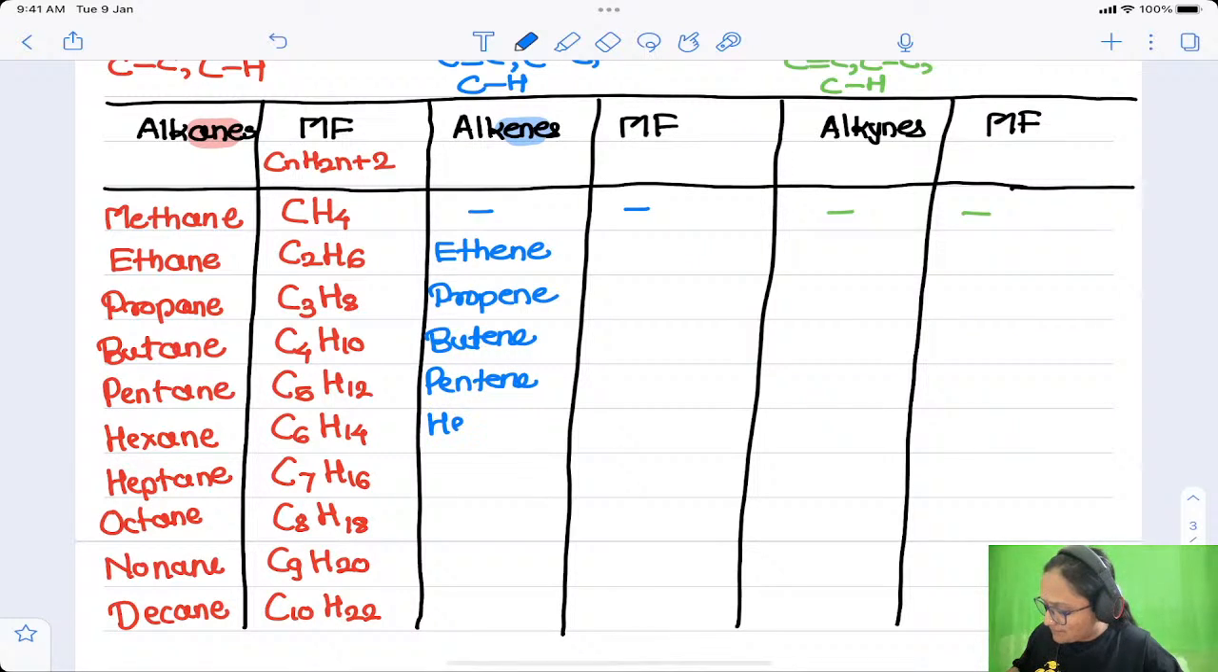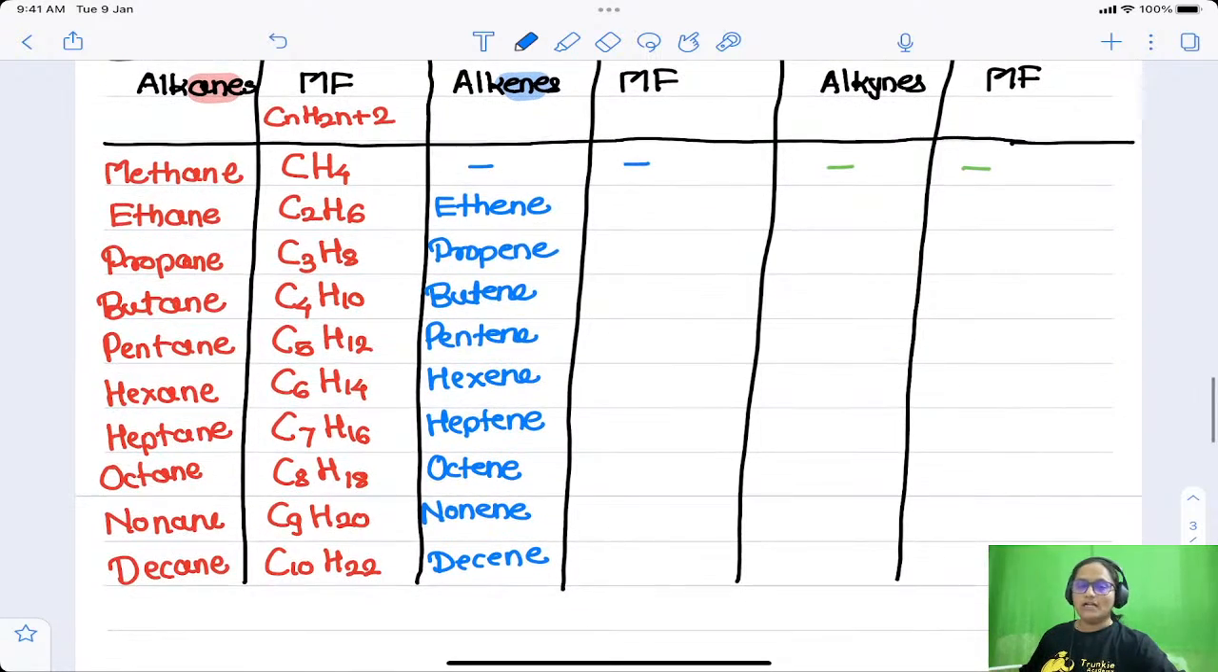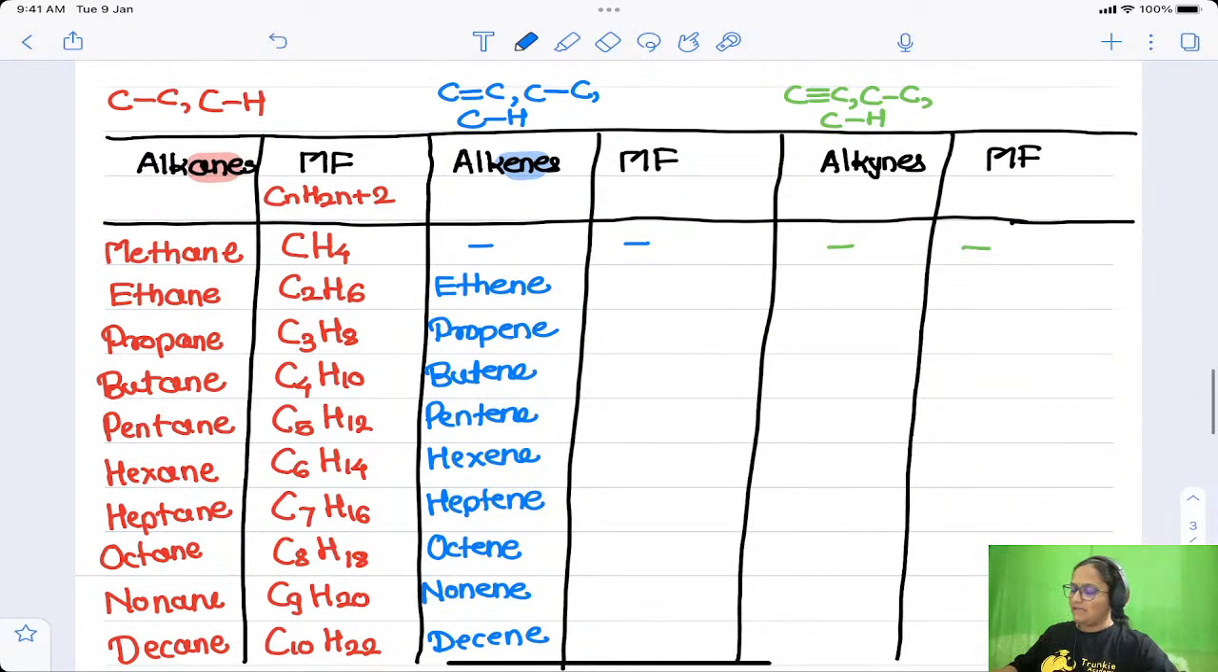then hexene, then heptene. Just A you are going to replace by E. Then octene, then nonene, then decene. Okay, so very fast we could write down the names of all alkenes. Then the names of alkenes, formulas of alkenes also we can write down.